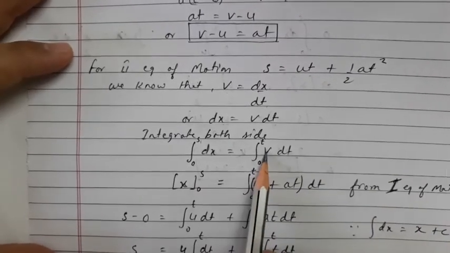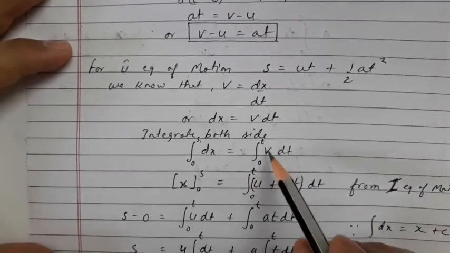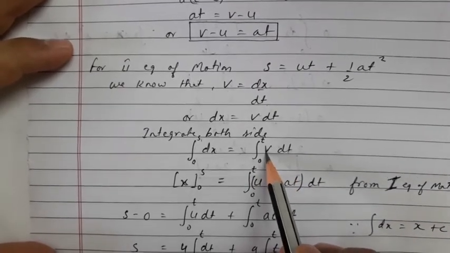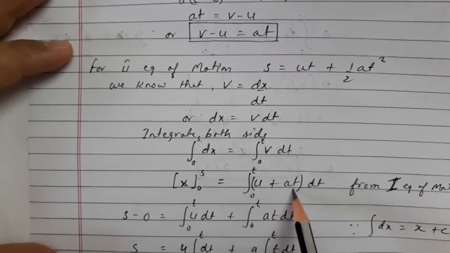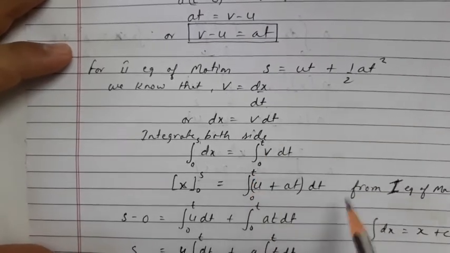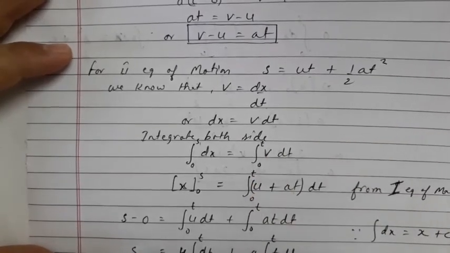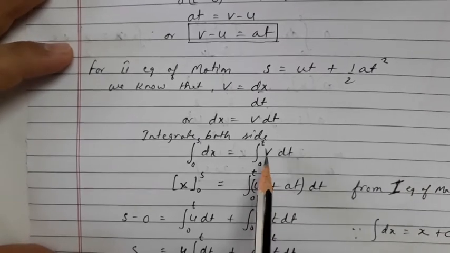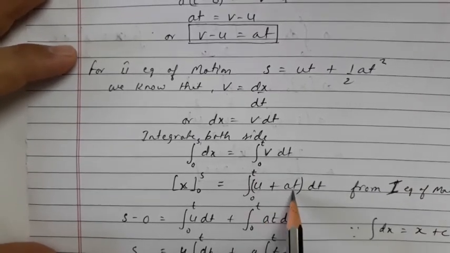And in place of v we can substitute, here you have to remember one thing, in place of v we can substitute u plus at. Because from equation first we know that v is equal to u plus at, so we have just substituted the value of v, that is equal to u plus at.